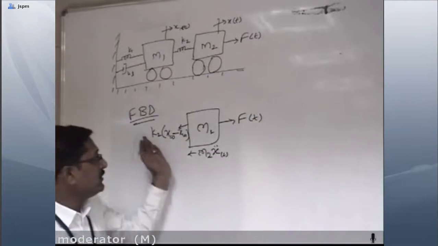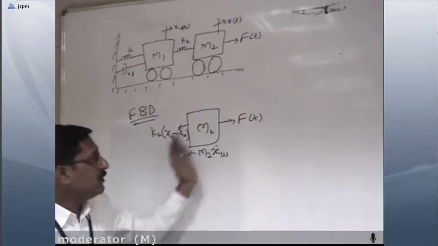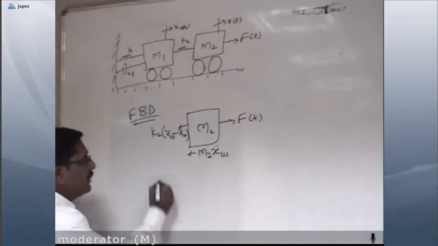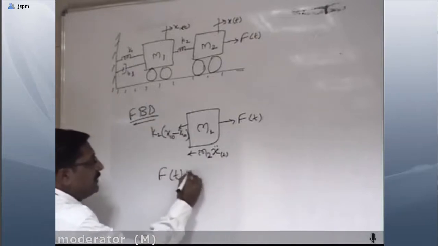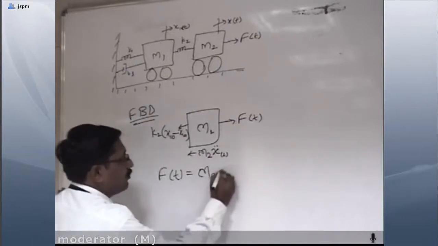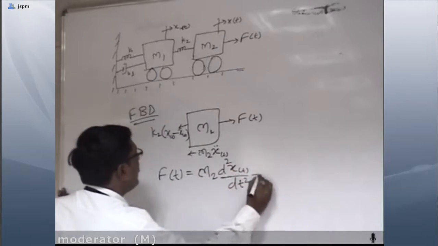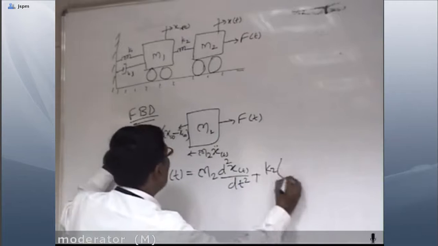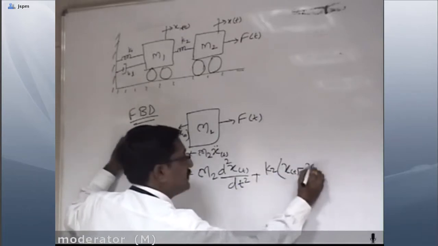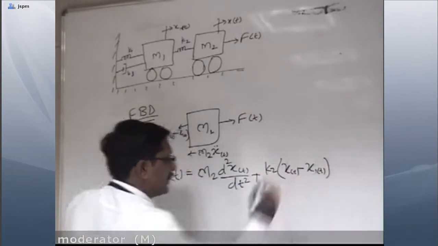With the help of this free body diagram, we write down its equation. So applied force F of t is equal to M2 d square x of t by dt square plus K2 x of t minus x1 of t.